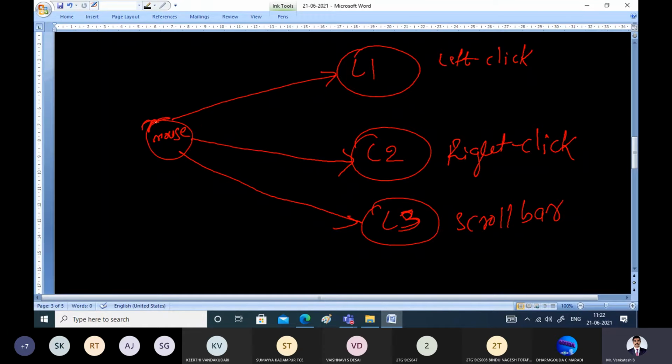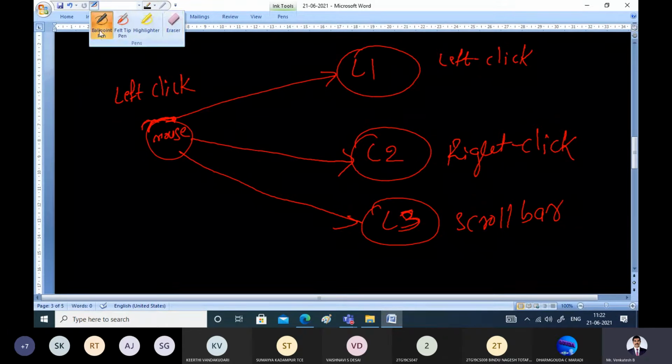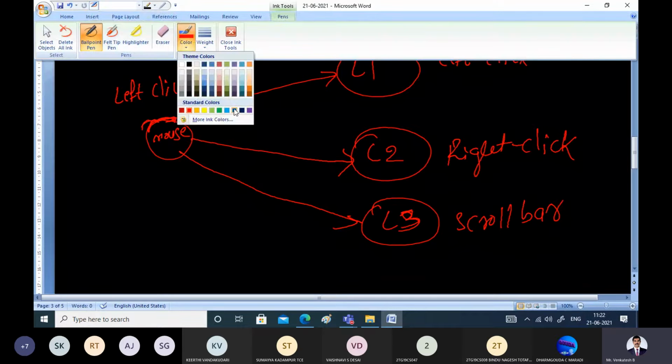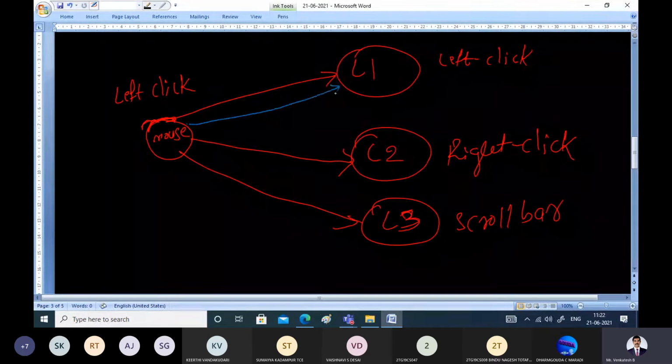Whenever there is an event in the mouse, for example, say you have performed a left click, whenever an event gets generated, that event is sent to all the listeners: listener number one, listener number two, and listener number three.